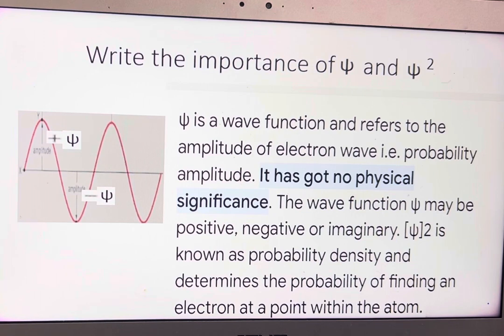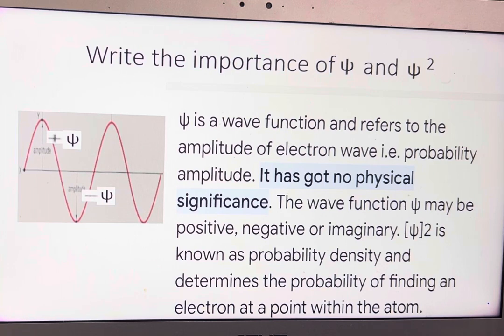Psi square is always positive. Minus psi whole square or plus psi whole square is equal to psi square, so it is positive. So it is taken as a probability function. Psi square is called a probability function. It indicates the probability of finding the electron at a point in an atom.